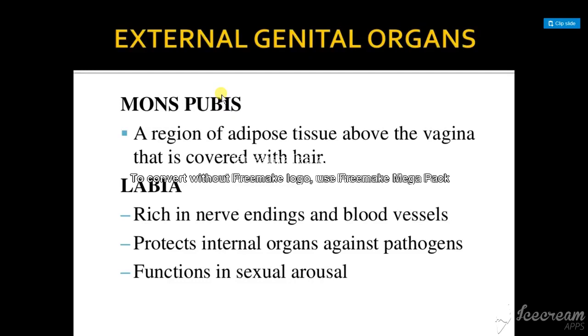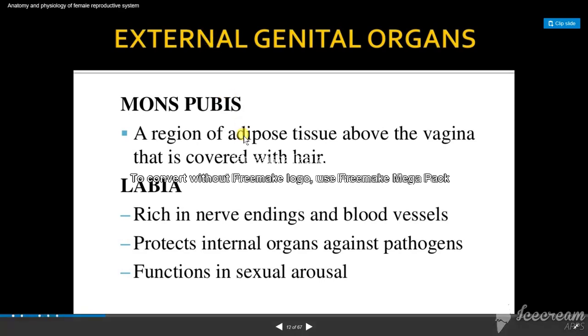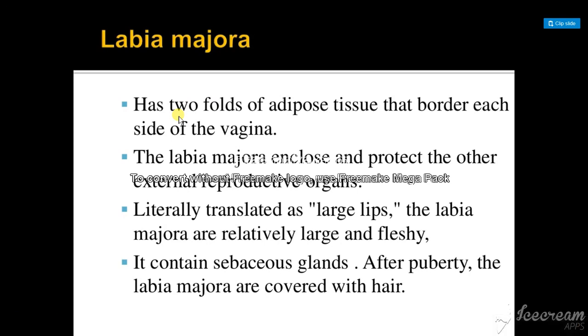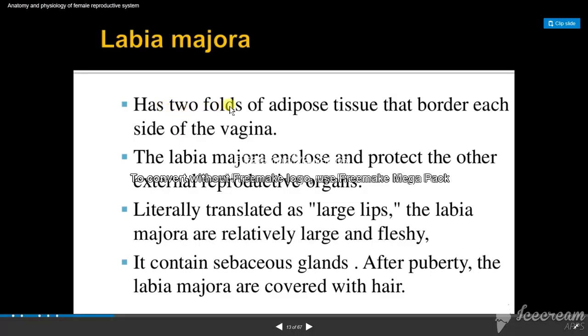What is labia? It is rich in nerve endings and blood vessels, protects internal organs against pathogens, and functions in sexual arousal. This is the main function of the labia. Labia has two folds, divided into labia majora and labia minora. Let's see what labia majora and labia minora are now. Labia majora has two thick folds of adipose tissue that border each side of the vagina. That fat tissue is called labia majora.